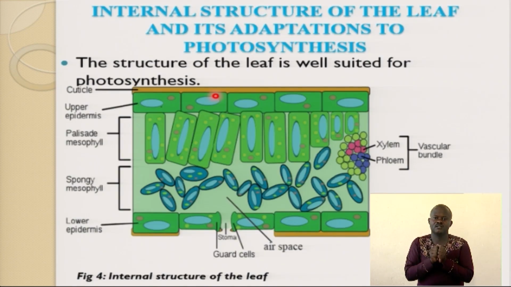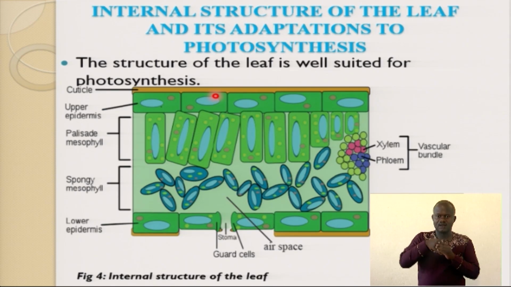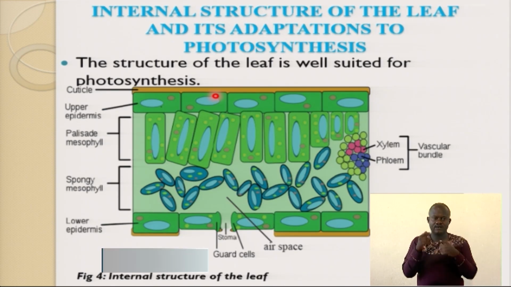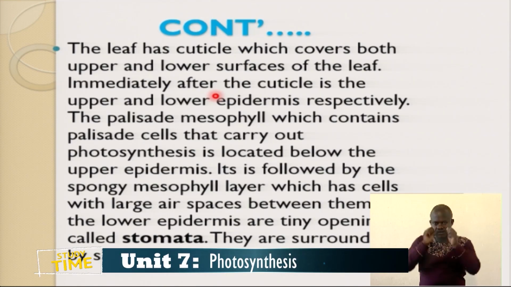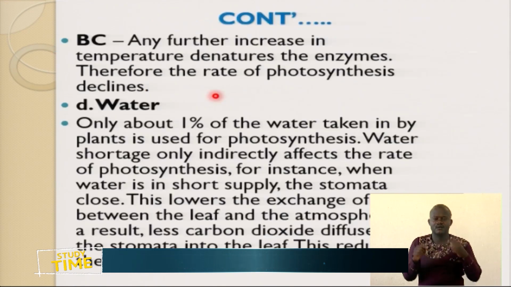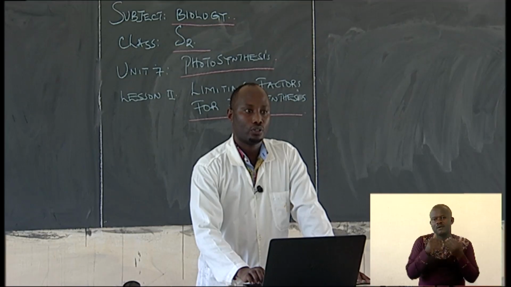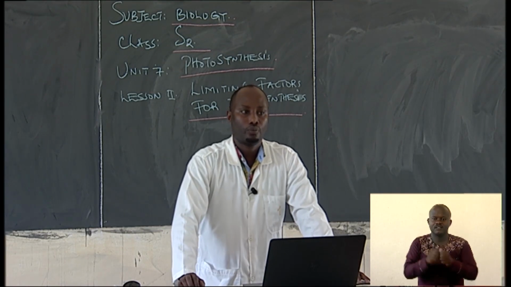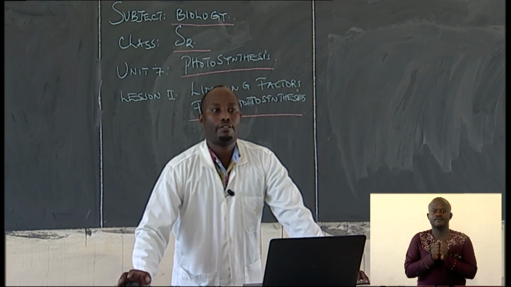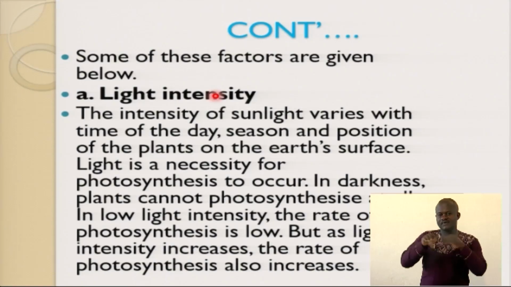And now we're going to see the internal structure of a leaf and its adaptation for photosynthesis. So these are the things we're going to discuss. Let's start our lesson immediately to talk about some of the limiting factors for photosynthesis. Let's talk about light intensity. The intensity of light varies with the time of the day.